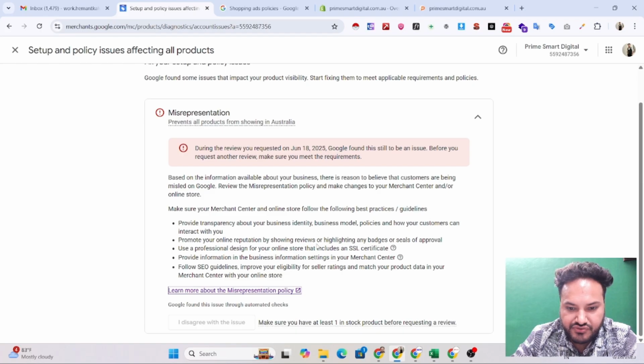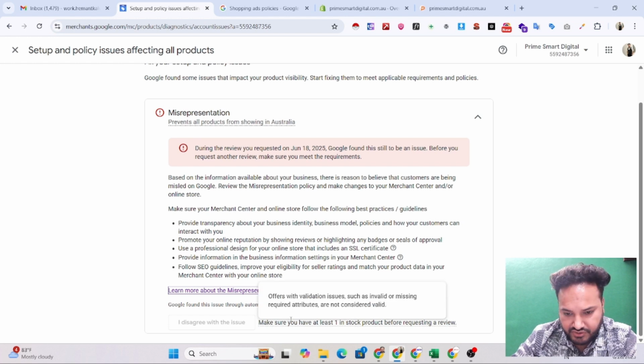Promote your online reputation by showing reviews or highlighting any badges or seals of approval. Use a professional design for your online store that includes an SSL certificate. Provide information in the business information settings in your Merchant Center. Follow SEO guidelines, improve your eligibility for seller ratings, and match your product data in your Merchant Center with your online store. Initially, when this violation came, it was not showing any reason why it was rejected. Now, after making the changes, it is showing that due to stock availability and inventory, it is giving an error. And recently, we have got an email of the approval. I will show you that as well.